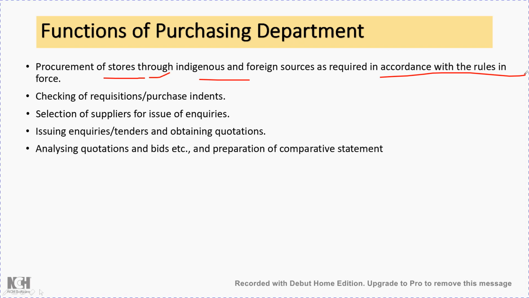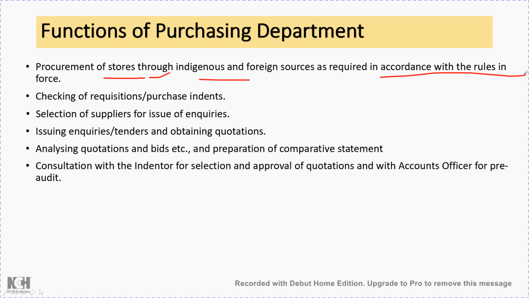Then preparation of comparative statement. Now what will happen when the suppliers send the quotations? Many of the suppliers will give different types of discounts. So based on the discounts for the same quality equipment, same brand equipment, it is possible that we may get a cheaper rate from some suppliers. Those will be preferred and identified through the comparative statement.